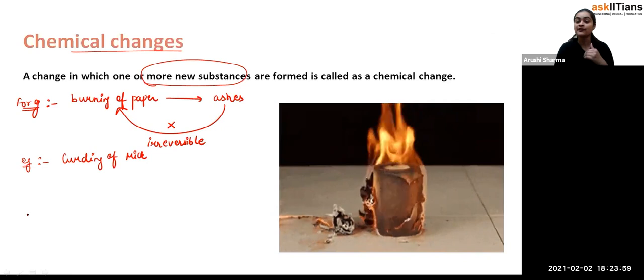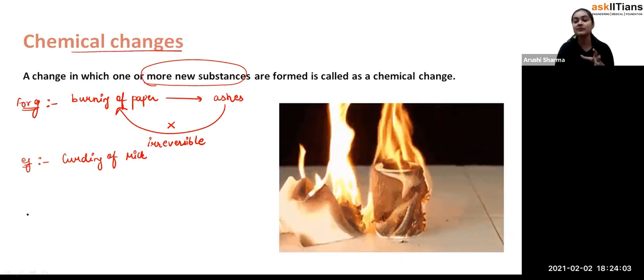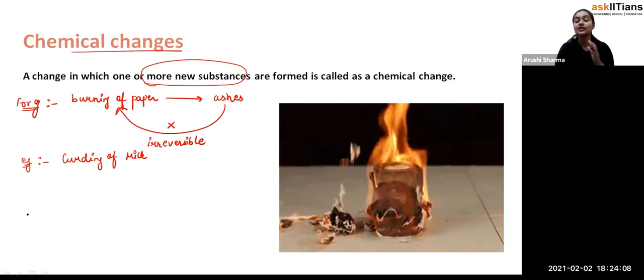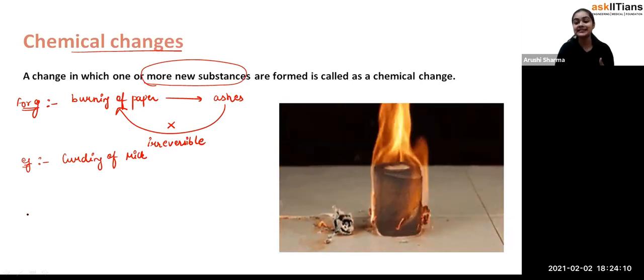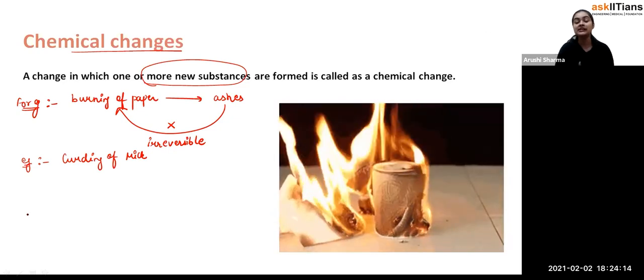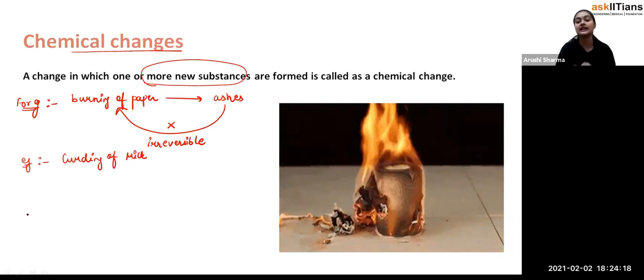Okay. And after that, the bacteria present in the curd start converting the milk into curd, due to which the acidic character of the milk increases, and the milk converts into curd. And that's how, students, you can see that the properties are changing.